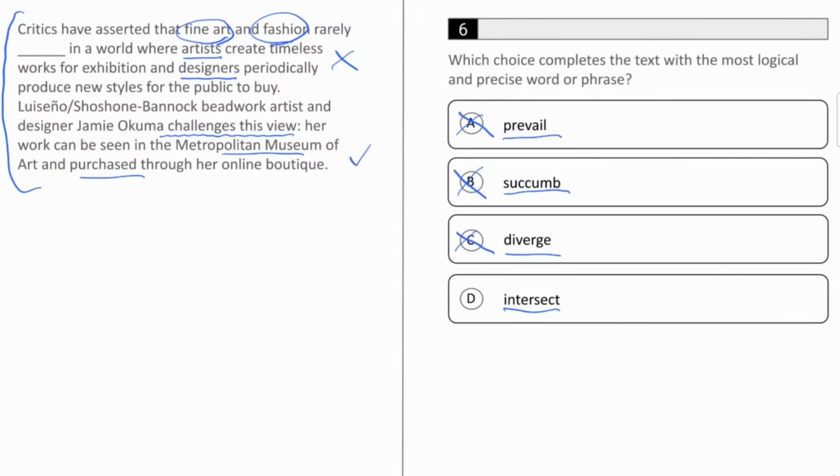D, intersect, has got to be our answer, and it makes perfect sense. If they rarely intersect, it means they rarely come together, which is exactly what we wanted, confirming that the correct answer is, in fact, D, intersect. Let's check out another question.